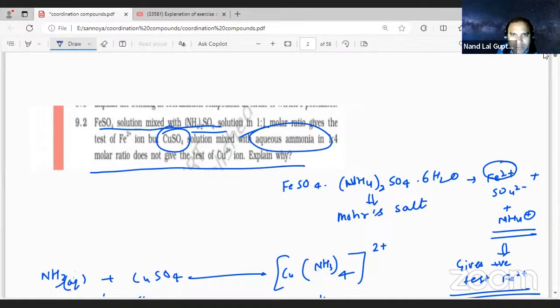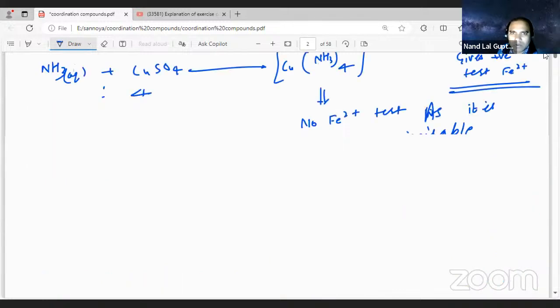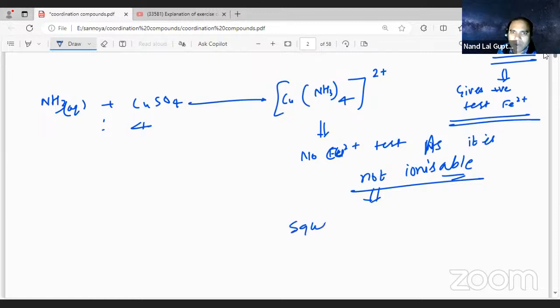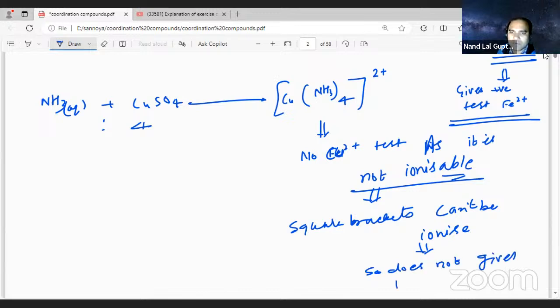FeSO4 mixed with (NH4)2SO4 gives the test of Fe2+, but CuSO4 with aqueous ammonia does not give the test of copper, because it is non-ionizable. What is the meaning, student? What is inside the square bracket cannot be ionized. So it does not give the test of Cu2+ ion. This is our required answer.